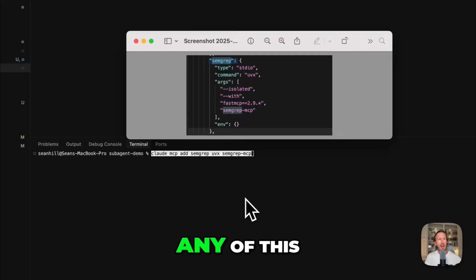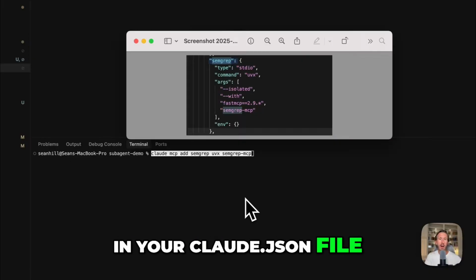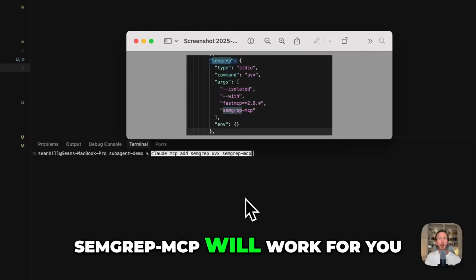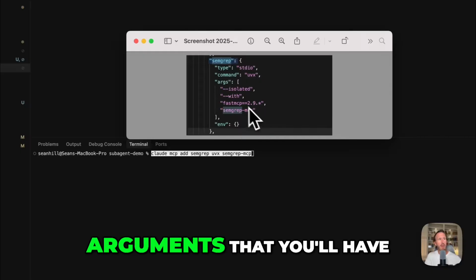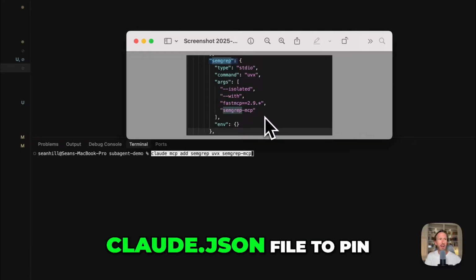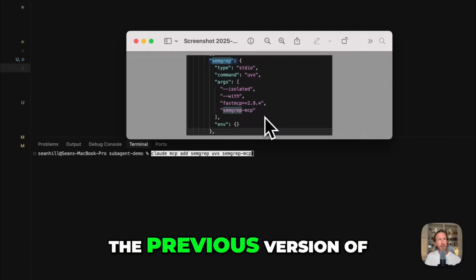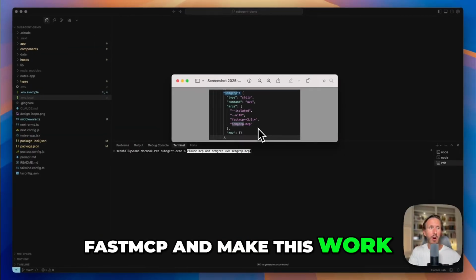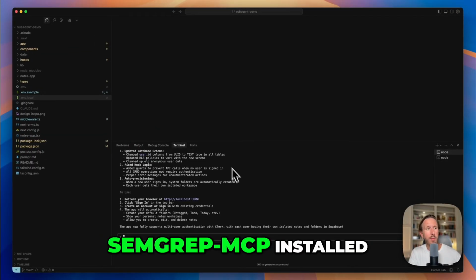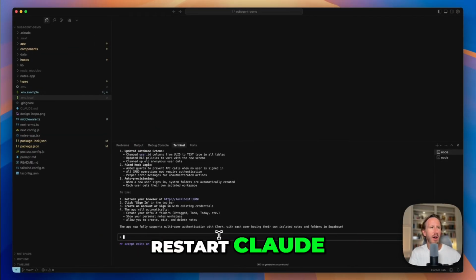If you don't understand any of this, I'm going to put something in the show notes for you where you can fix this in your claude.json file so that Semgrep MCP will work for you. But these are the arguments that you'll have to put in that claude.json file to pin the previous version of fast MCP and make this work. So once you have Semgrep MCP installed, once again, restart Claude.